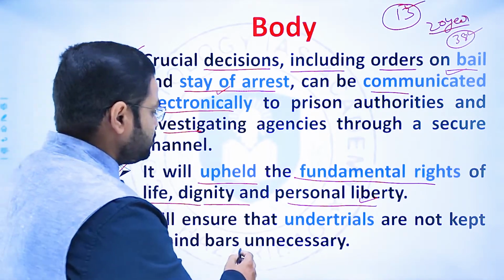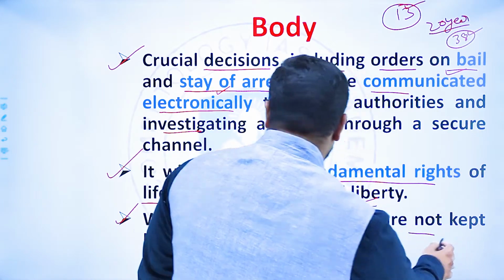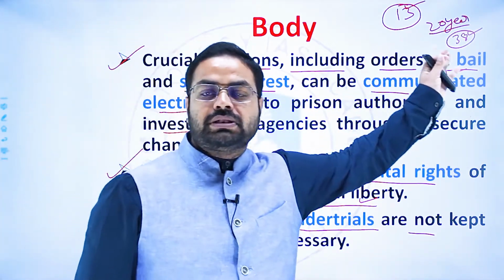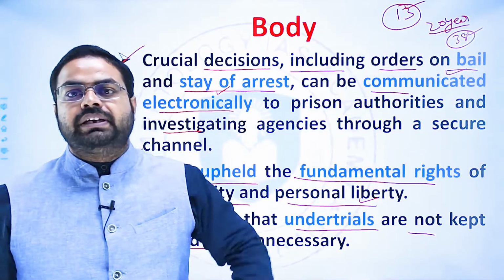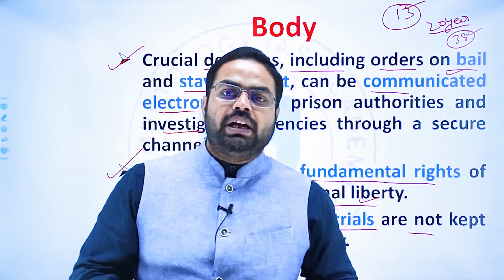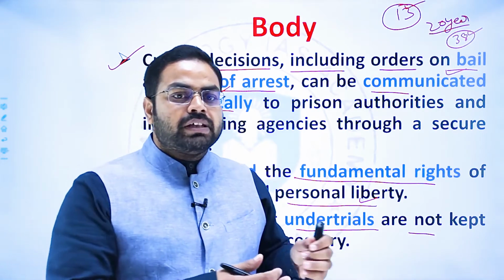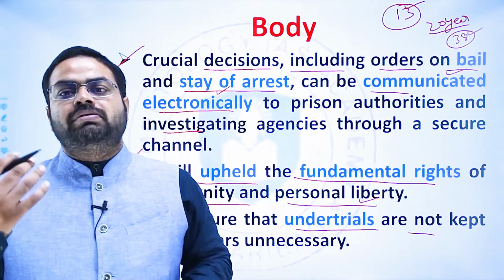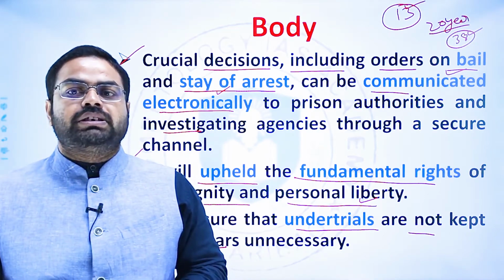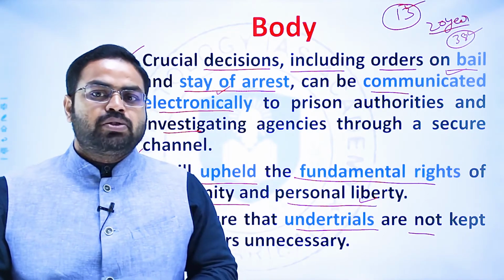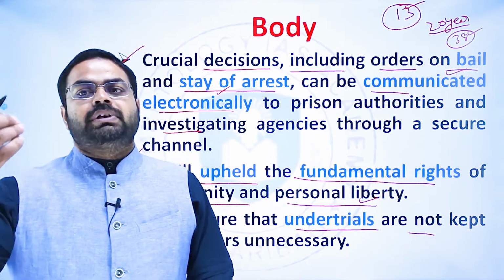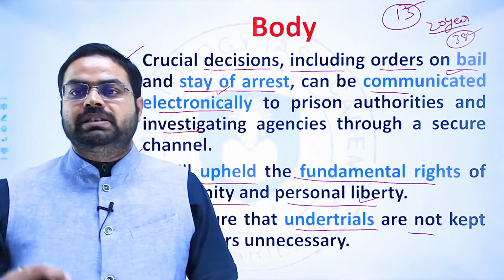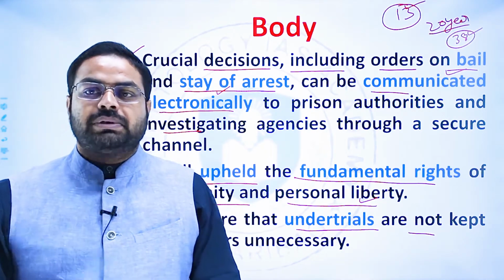And it will also ensure that the under trials are not kept behind the bar unnecessarily. Like this was the situation here: the under trials were, at that very time, juveniles, but when they were pronounced juvenile and there was an order to release them, that order was not received by the jail authorities, and because of that, those people were kept under arrest, kept behind the bar, and this was a negligence by the system.